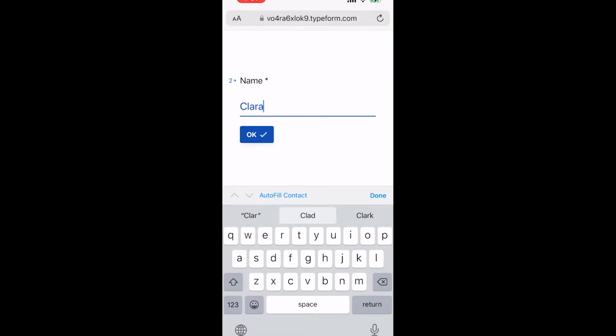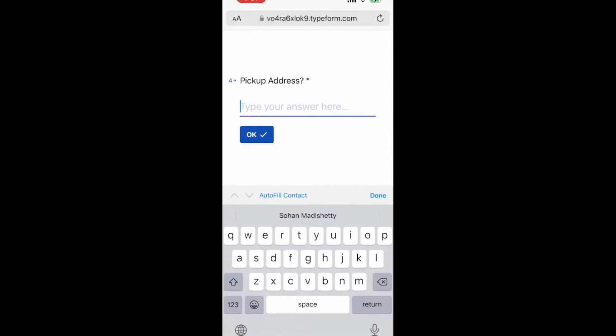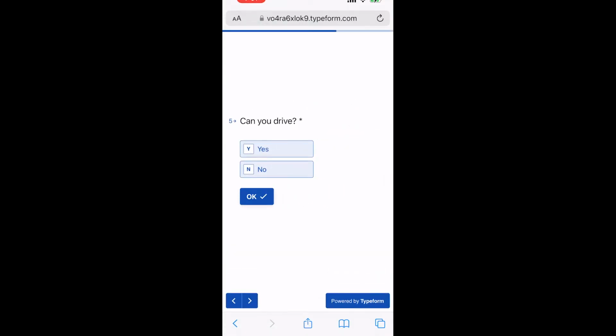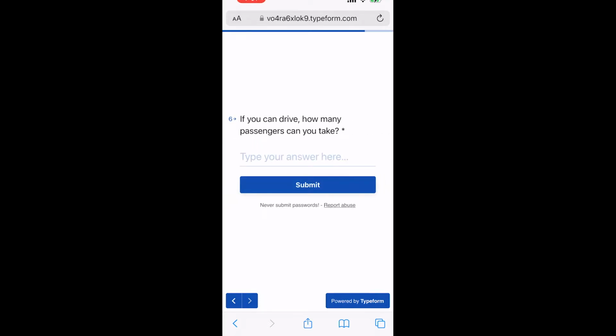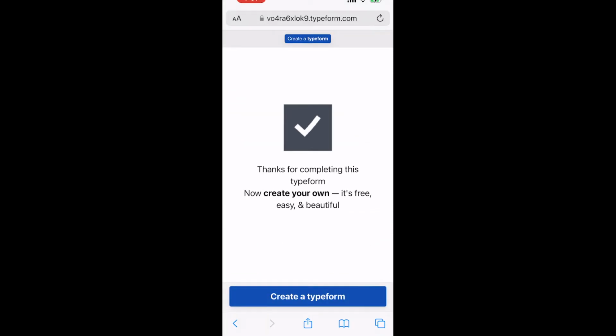And then we can type in, yes, we're going to be attending the event, our name, Clara, and then we can put in our phone number, and then we can put in our pickup address, and then we put in if we can drive or not, which we can, and then we can put in 3 people since we can drive 3 other people.